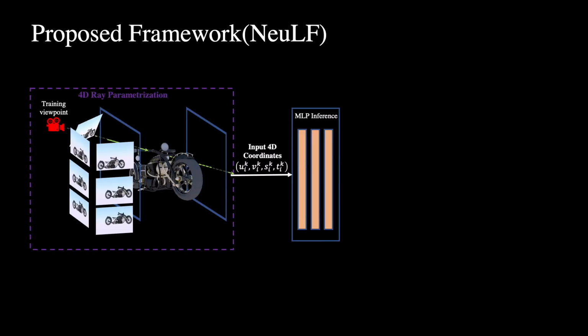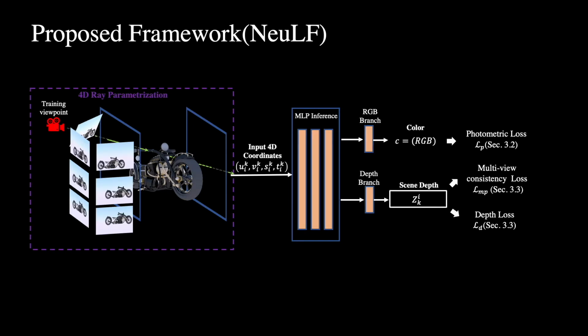We illustrate the pipeline of our system. We formulate the mapping function f as a multi-layer perceptron, MLP. The input of this MLP is a 4D coordinate and the output is RGB color. We also optionally estimate per ray depth by enforcing multi-view and depth consistency. Using depth, applications such as auto-refocus can be enabled.